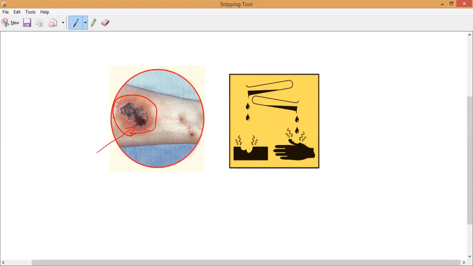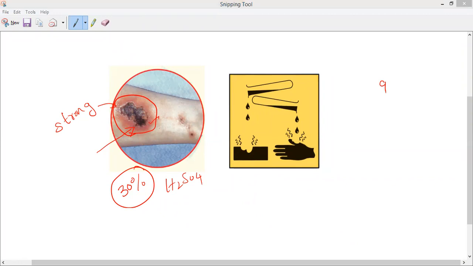Not only acids, bases also. I will tell you that. If any strong acids or mineral acids fall down, the skin will burn like this. Even a concentration of 30% acid we can call concentrated acid. 30% sulfuric acid, H2SO4, will burn our skin like this. Understand? For some chemical reactions we have to use very highly concentrated acids, like 90% H2SO4. How much? 90%.